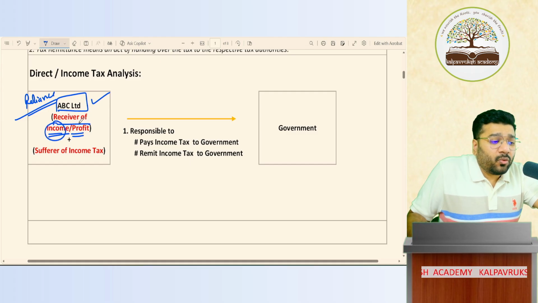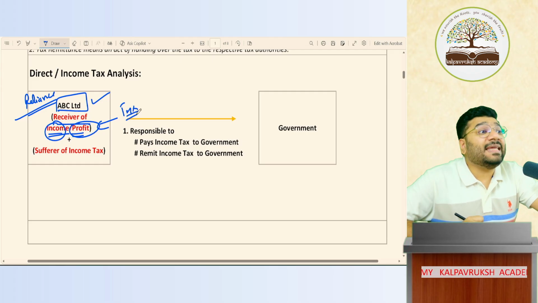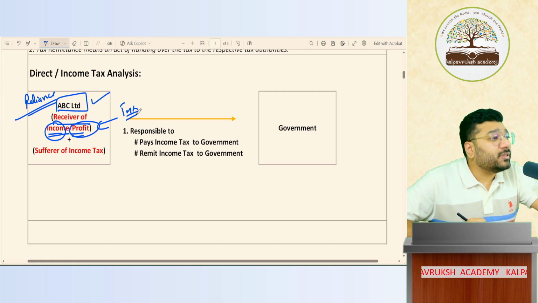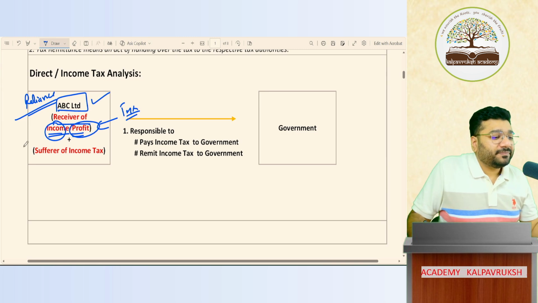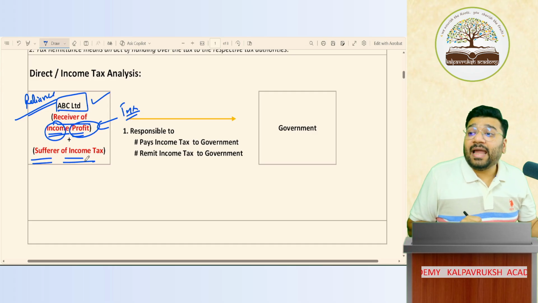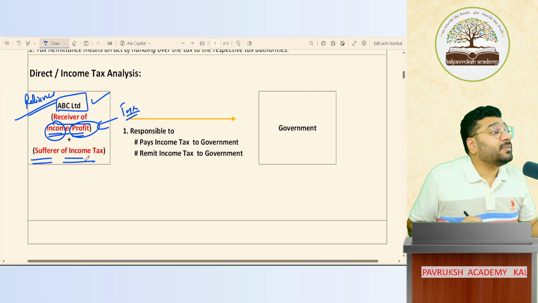Now, whatever income he is earning or whatever profits he's earning, on that I'm calculating tax. That tax is called income tax. Income tax is part of your direct tax. In case of income tax, who is the person from whose pocket the money will go out? Who is the person who will suffer income tax? ABC Limited, Reliance Limited, Mukesh Ambani, sir, is the ultimate person responsible to pay tax from their pocket. Got it? Not got it?